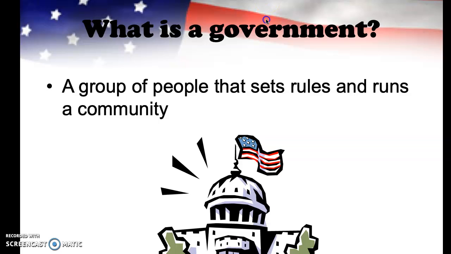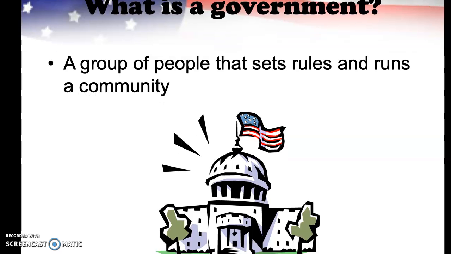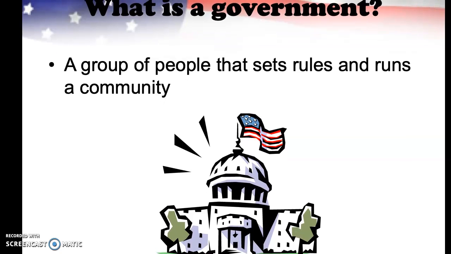What is a government? So now that we talked about what the word local means, let's talk about what the word government means. So a government is a group of people that set rules and run a community.